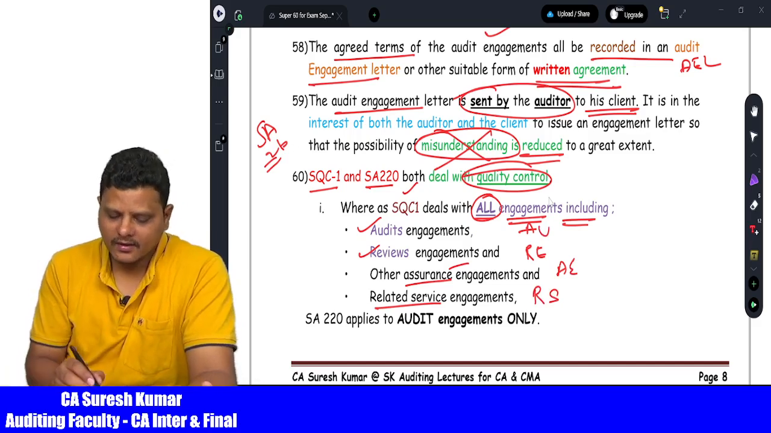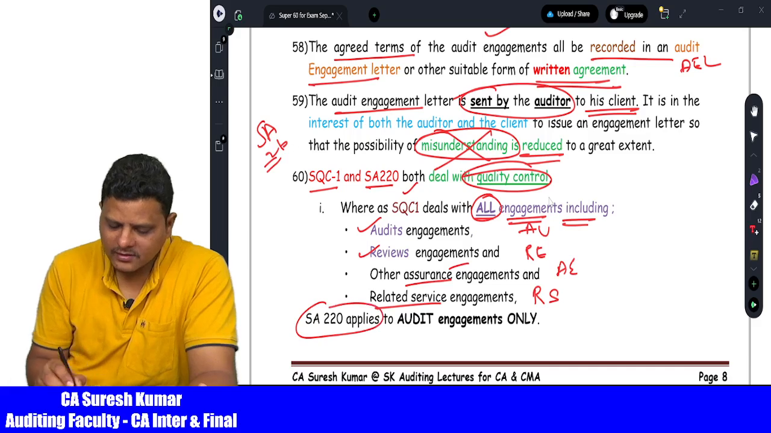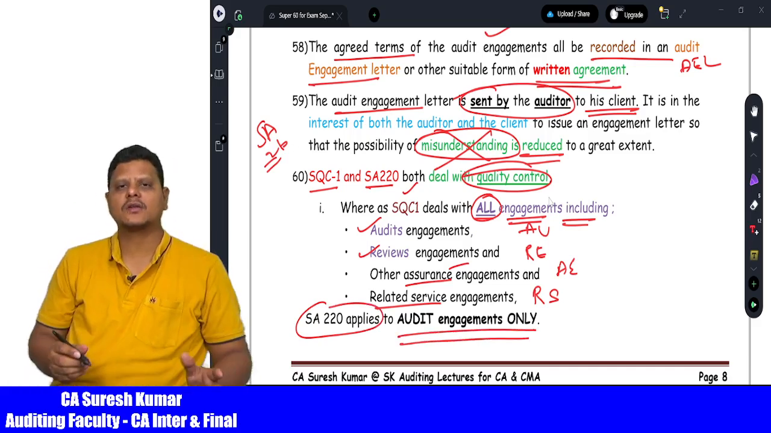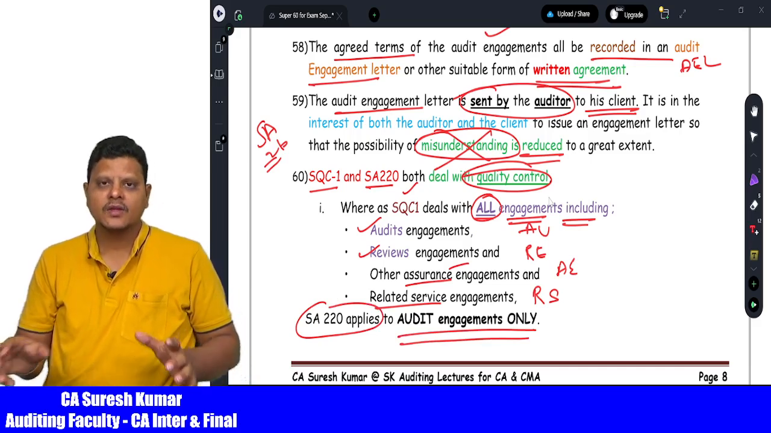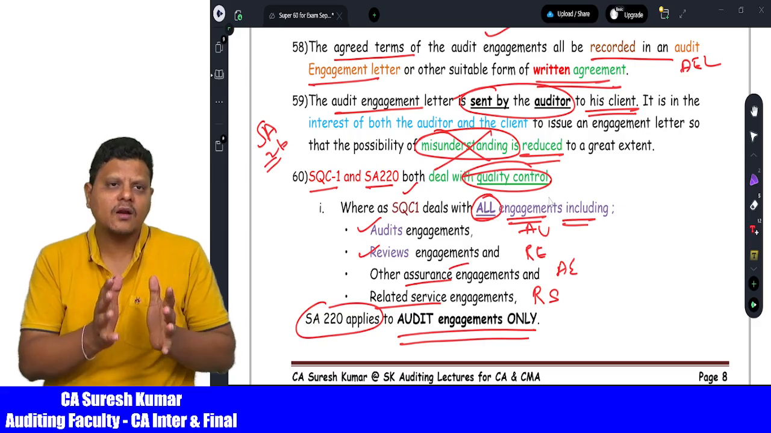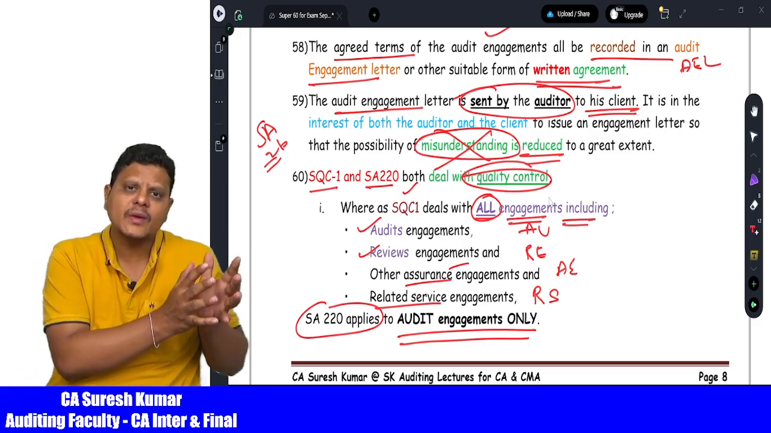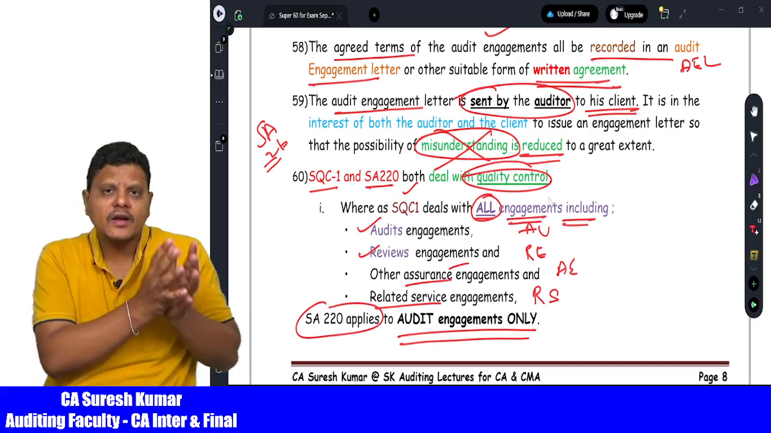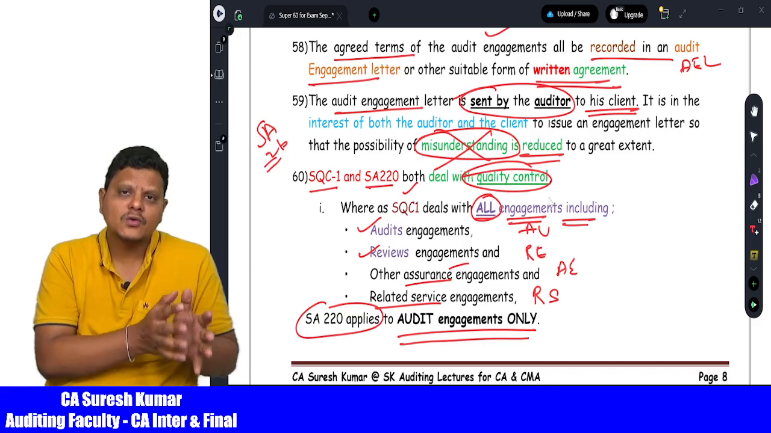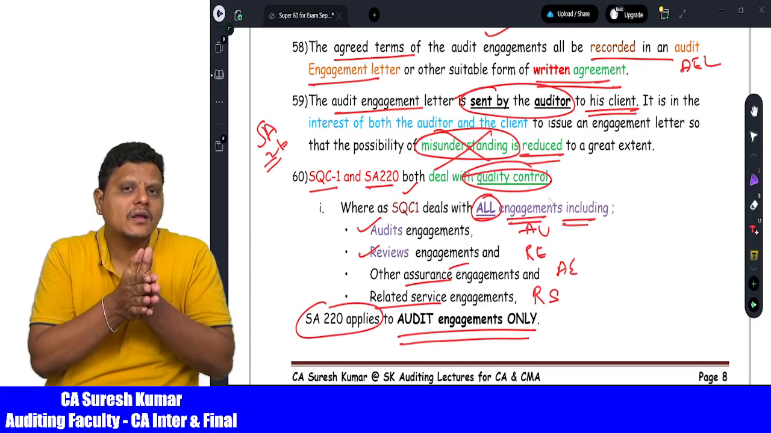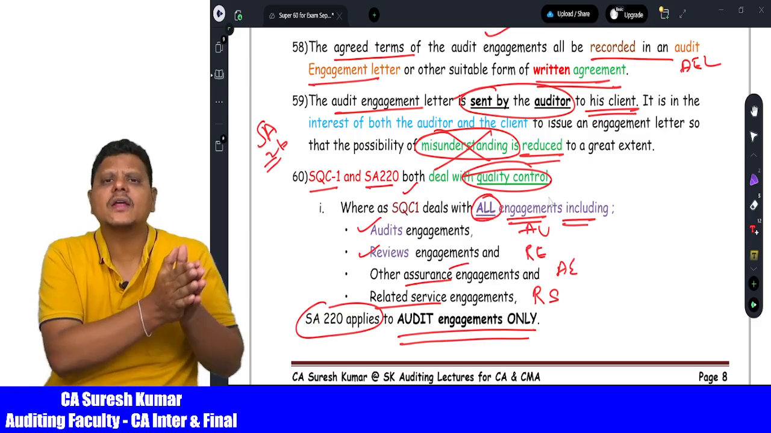Please understand, SA 220 applies only to audit engagements. Very important question for examination. A question may be tested here. SQC1, Standard on Quality Control 1, is applicable to and deals with all engagements including audit, review, assurance, and related services. Whereas standard number 220 deals only with audit engagements.